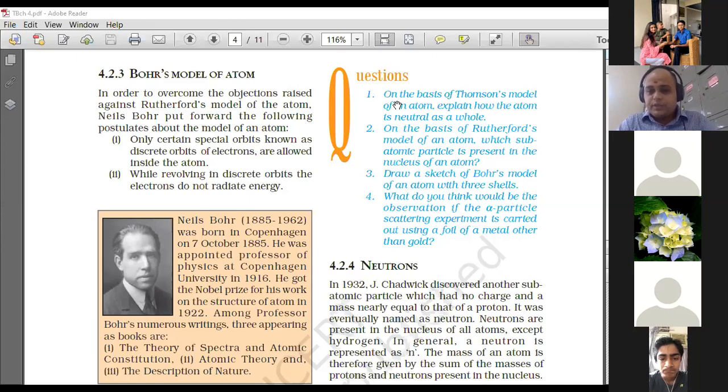Maitri, Meet, are you with us? Yes, sir. Sir, can you repeat the assignment? Sure, will do. You have to do a comparative analysis of three atomic models. Clear?